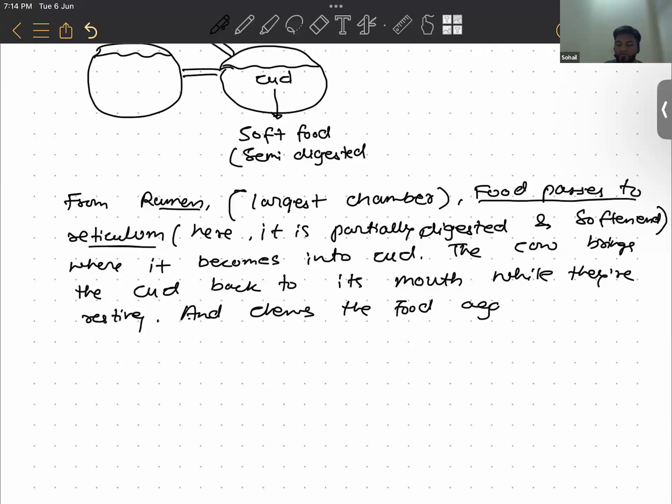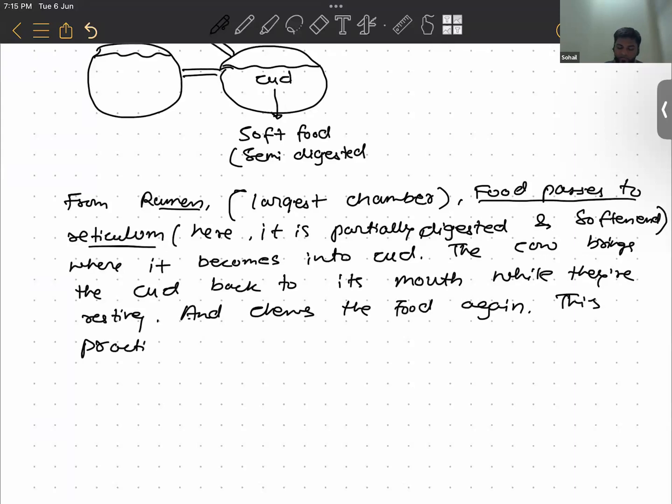So you must have noticed that while a cow is resting, she or he will keep on chewing. One might ask, what is this cow chewing actually? There is no grass lying around. So it is the cud which the cow is chewing, right? So this practice is called rumination.